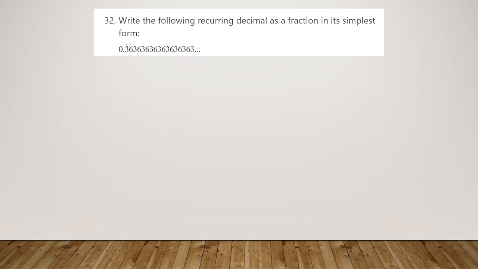So because this has two digits that recur, we need to get rid of two decimal places from our number, which would be multiplied by 100. So 100x is going to equal 36.363636.